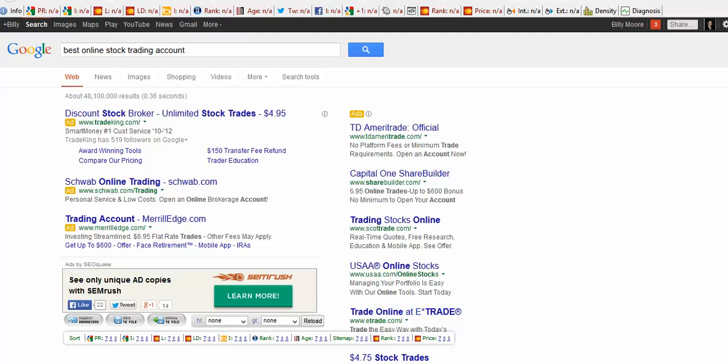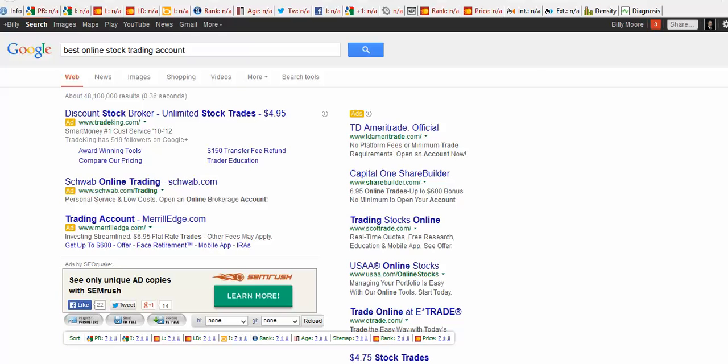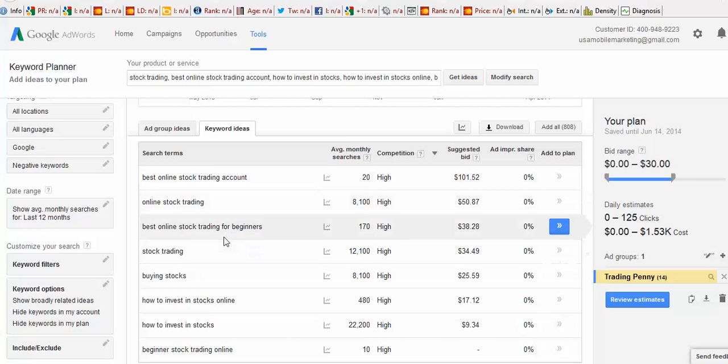I have a software program that I can run that will tell me how hard it would be to rank for this particular keyword phrase. Now, if we go back to the Google keyword tool here, I want to show you that for that particular phrase, best online stock trading account, it shows high competition, which will be tough to rank for.